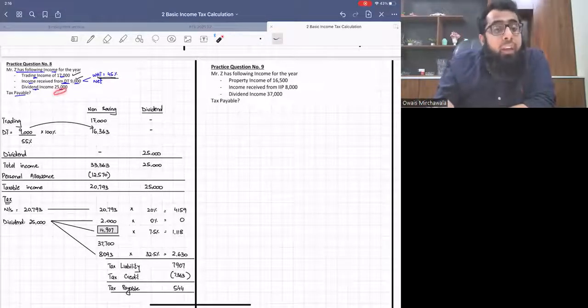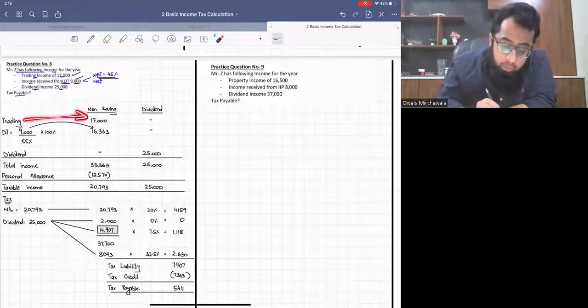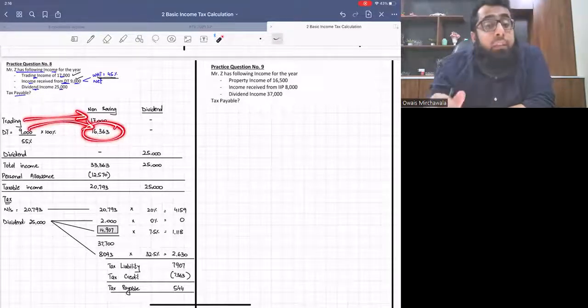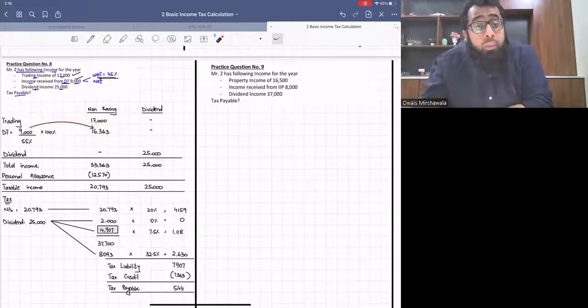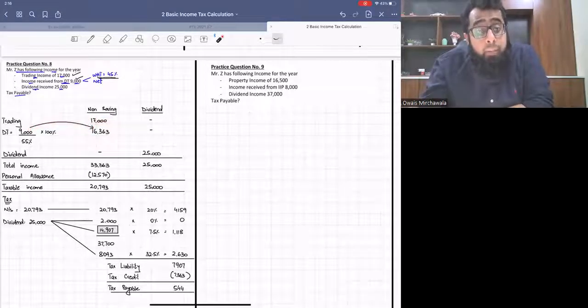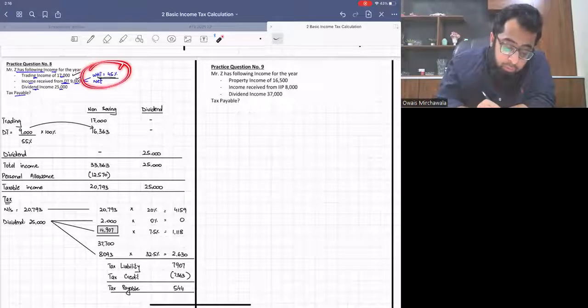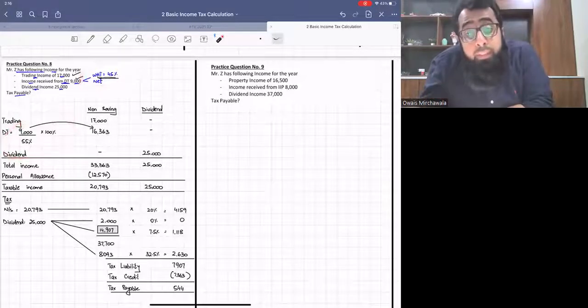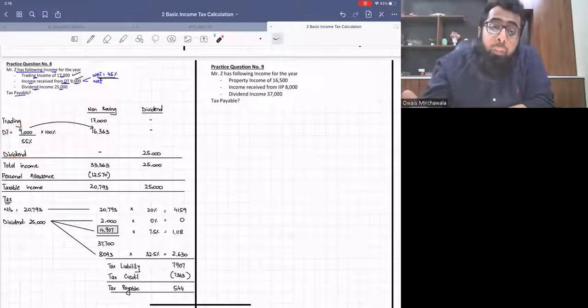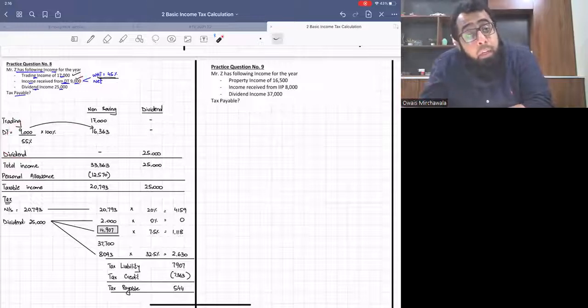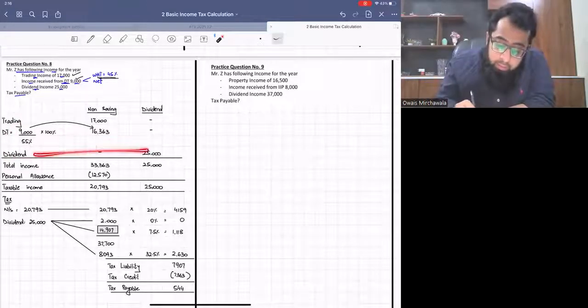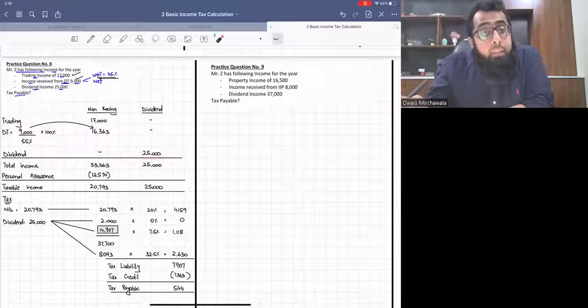Dividend income is 25,000. Trading goes in non-saving. Discretionary trust is always a non-saving income. Since withholding tax is 45%, we grossed it up by dividing it by 55 and multiplying it by 100. And then the dividend income goes in the head of dividend.